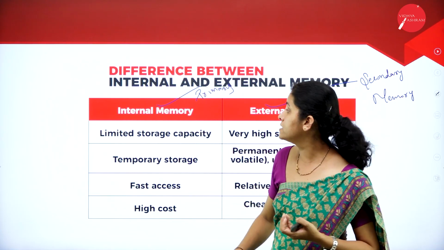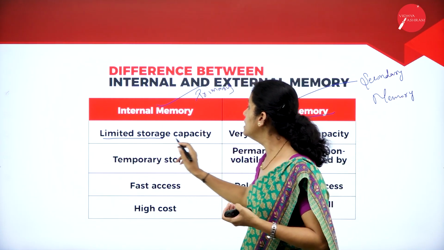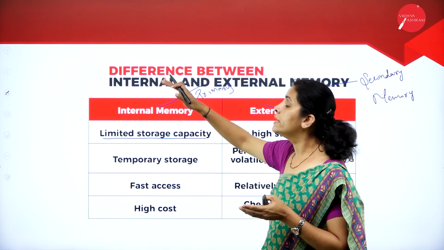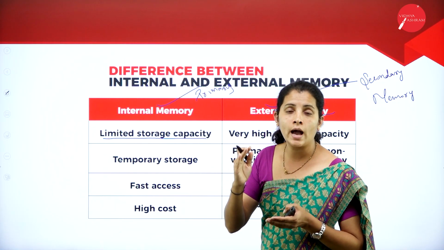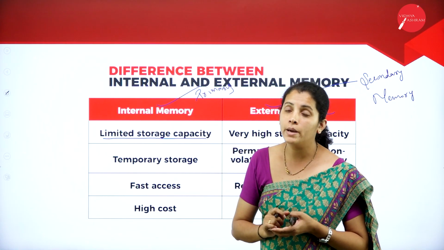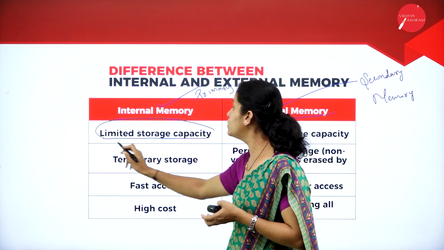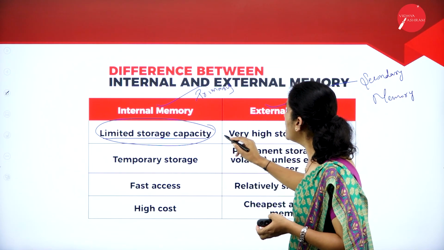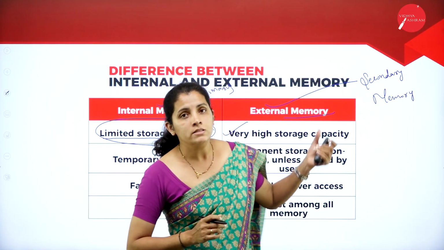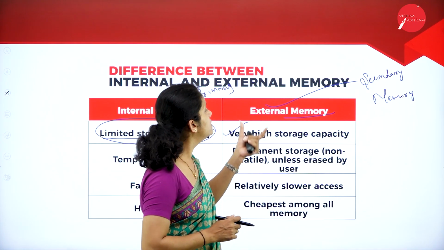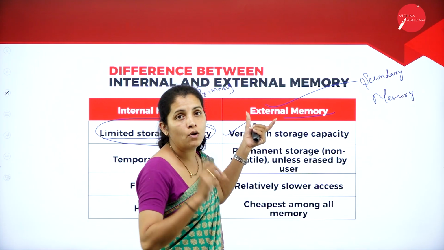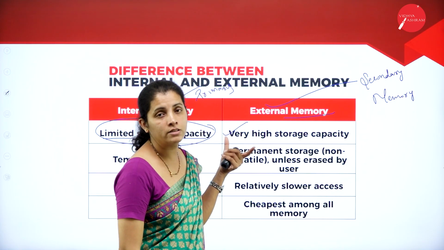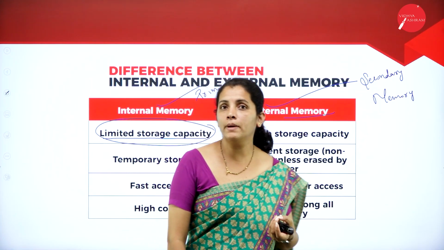What is the first difference I'm going to have? That is limited storage capacity. That means whatever internal memory I'm going to have, the size of the memory is limited. So it is going to have limited storage capacity. And when I compare to secondary memory, the storage size of secondary memory is always higher or larger compared to primary memory.